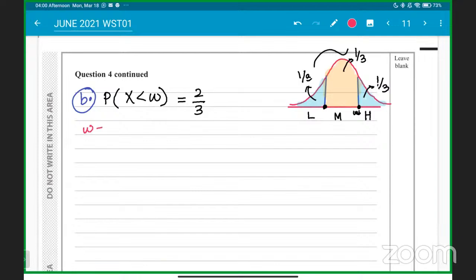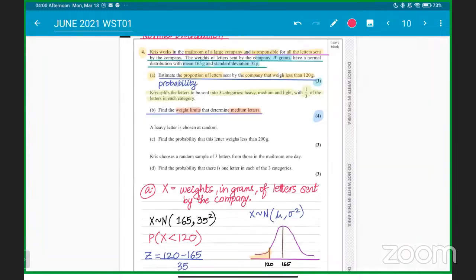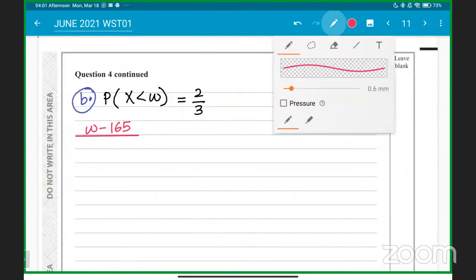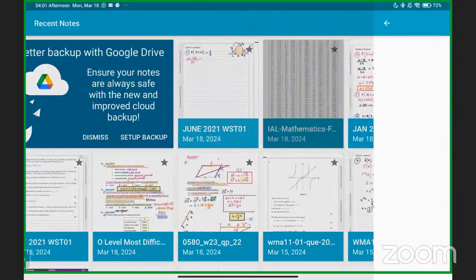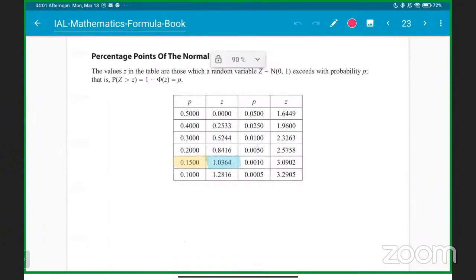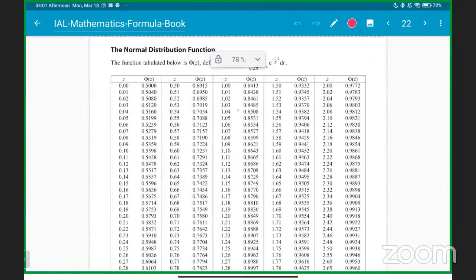So here we go. It will be w minus the mean. What is the mean, sir? 165 grams as the mean, divided by the standard deviation, that is 35. So it will be equivalent to the value of this one. This is the probability, sir. You need to get the z value. So we will find the z value from here. We cannot find the probability from here this time. You'll have to go to this table and get it.